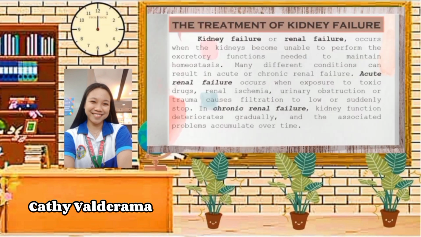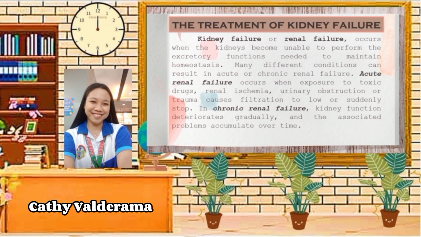Next, we are going to discuss the possible treatments of kidney failure. Kidney failure or renal failure occurs when the kidney becomes unable to perform the excretory functions needed to maintain homeostasis. Many different conditions can result in acute or chronic renal failures. So, a person has a kidney failure or renal failure if his or her parts under the urinary system cannot perform or function well.